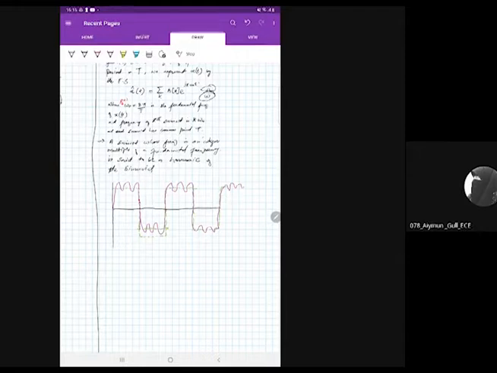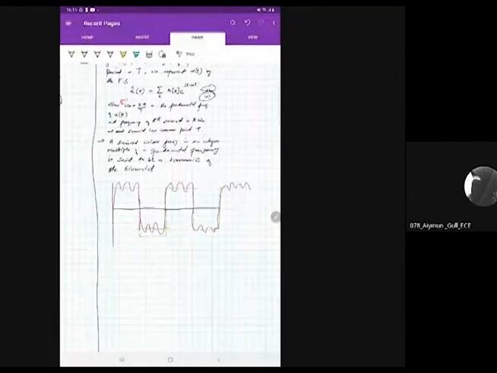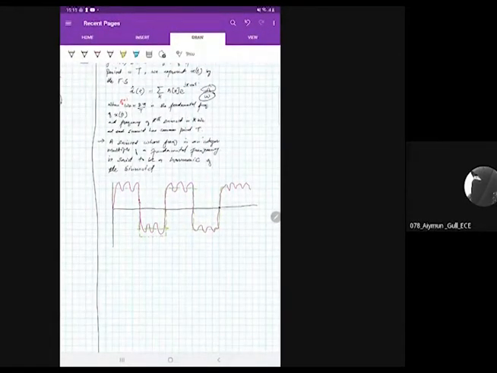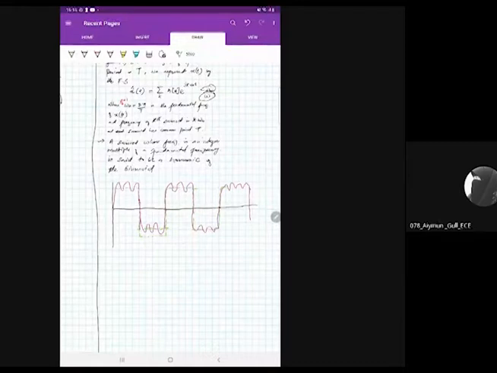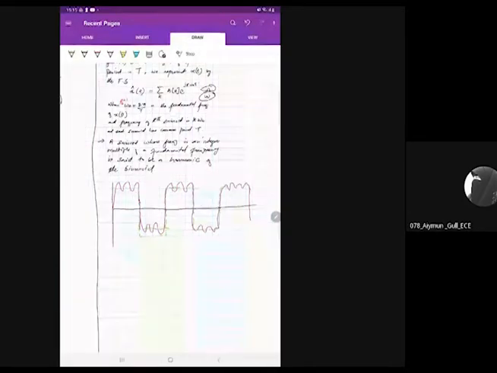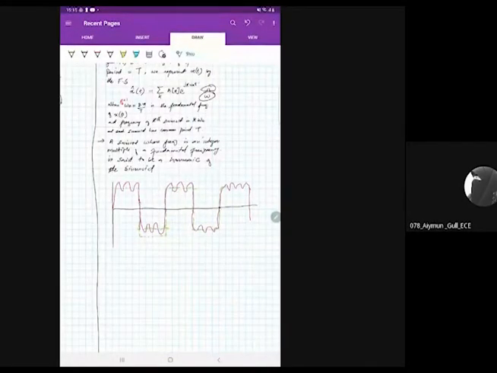Now if you try to find the frequency components of this wave, this is what we will have. It looks like a square wave, but it is primarily made up of many different sinusoids. Please remember, every square wave has an infinite number of sine waves inside it.